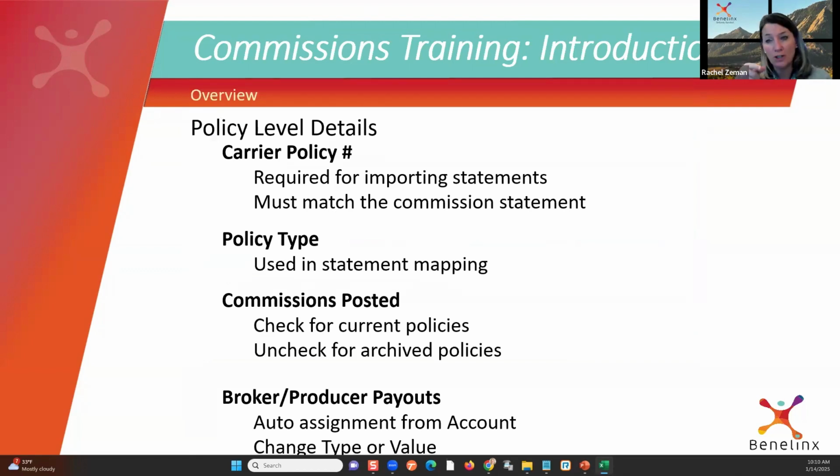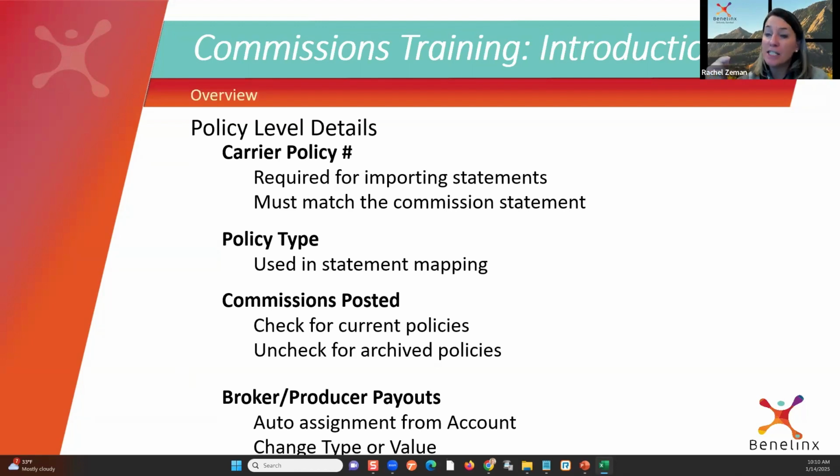Now, the good news is once I do that, we've audited, and a lot of people aren't tracking this at this level when we move people into Benelinx, or it's kind of sort of the policy number, or maybe we got 2 policy numbers in there, ain't going to work. It has to match exactly because I'm going to load this statement into the system. I clean that up though. And the benefit is every month after that, I get to load that statement, 30 seconds, I'm done, right?